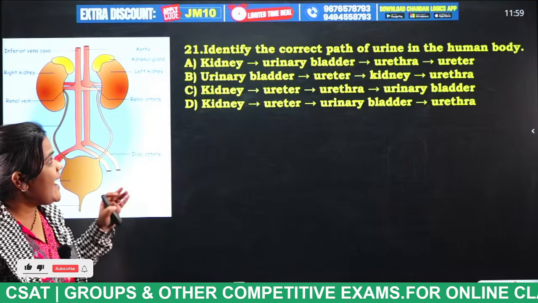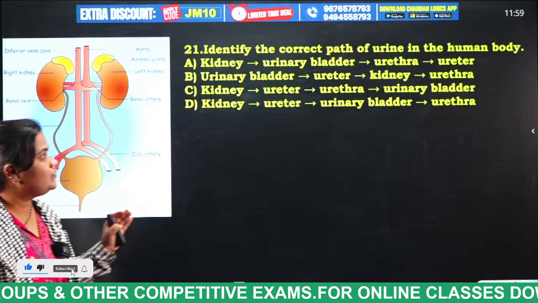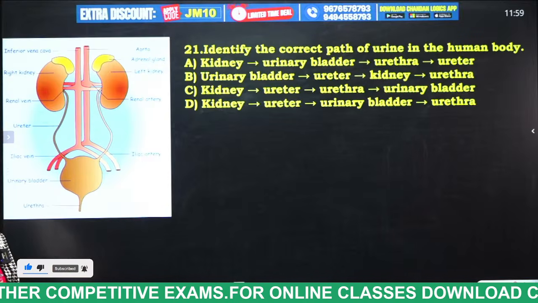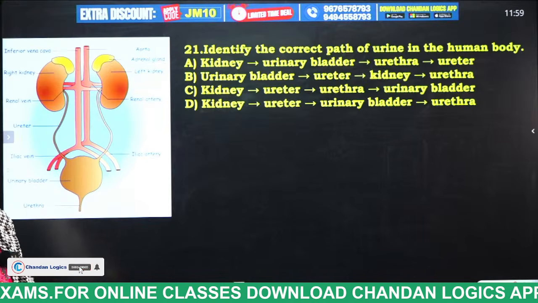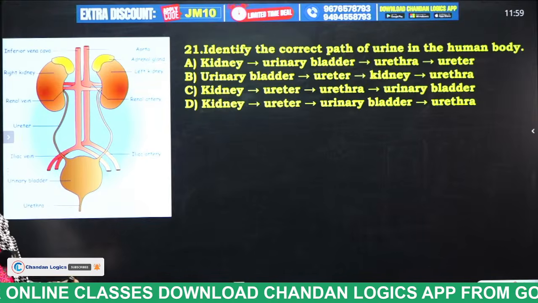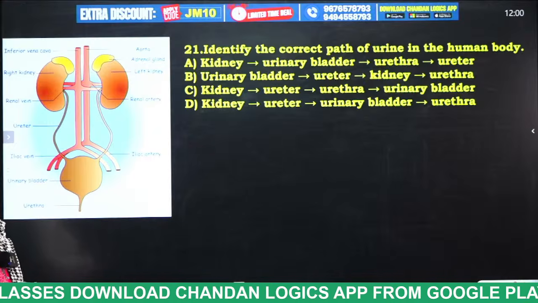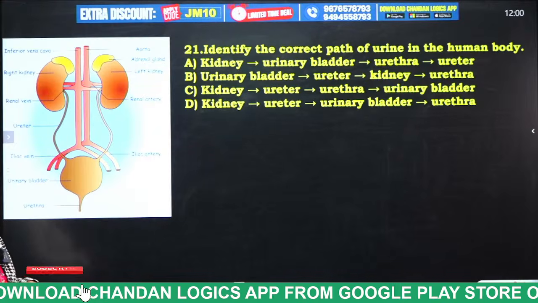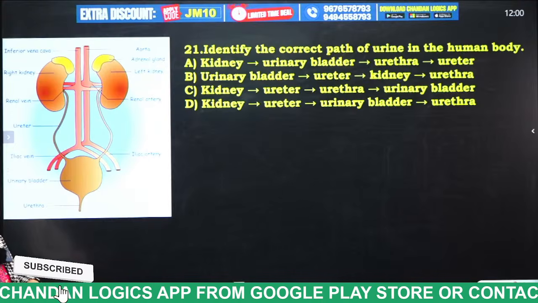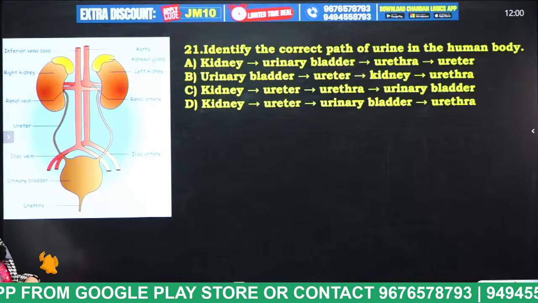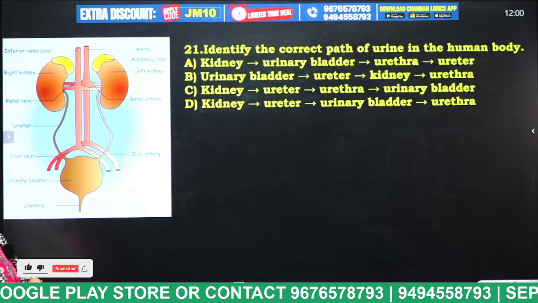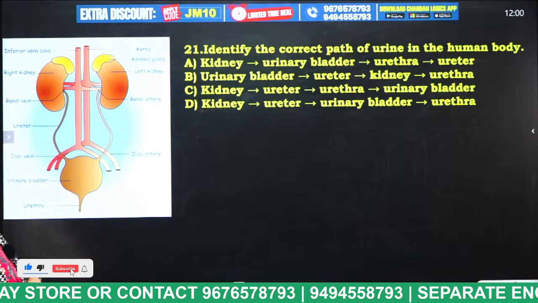Next question, identify the correct path of urine in the human body. Now tell me, students, this is the human excretory system. Try to arrange the correct order of the excretory system. Okay. First option is kidney to urinary bladder, through urethra to ureter. Urinary bladder to ureter, to kidney, through urethra. So try to tell the answer. What is the answer for these questions, students?